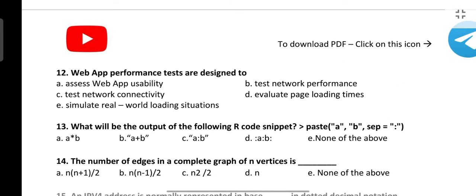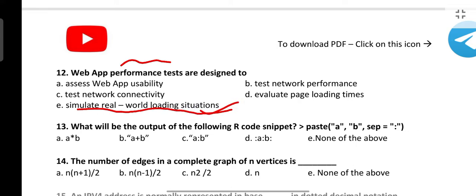Next question is, web app performance tests are designed to. Whenever we talk about performance testing, it is all about load testing or testing in a real world scenario. So let's go to the options. Assess web app usability, no. Test network performance, no. Test connectivity, no. Evaluate page loading times, no. Simulate real world loading situation. This is the correct answer. So the answer for this is simulate real world loading situation.